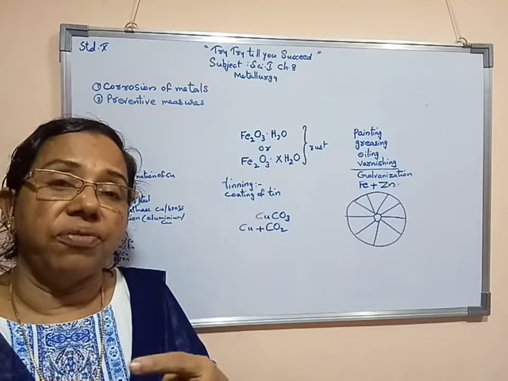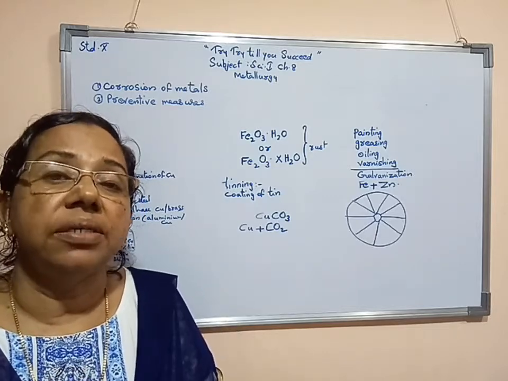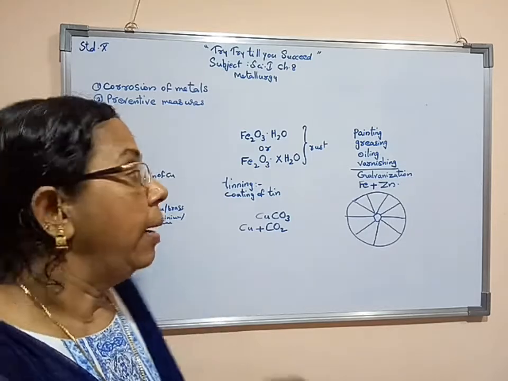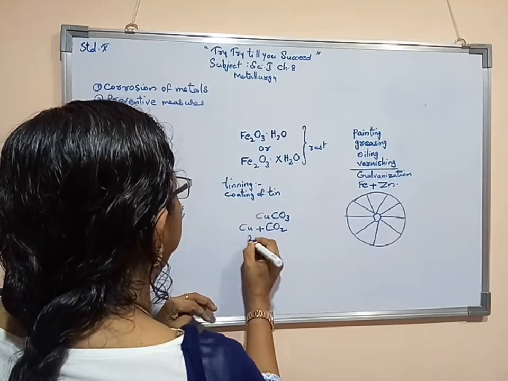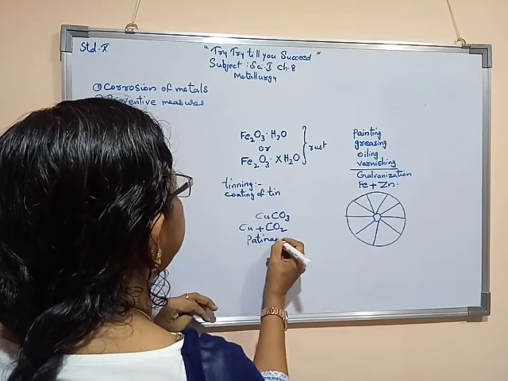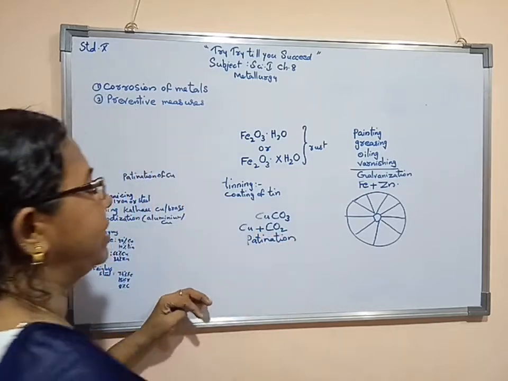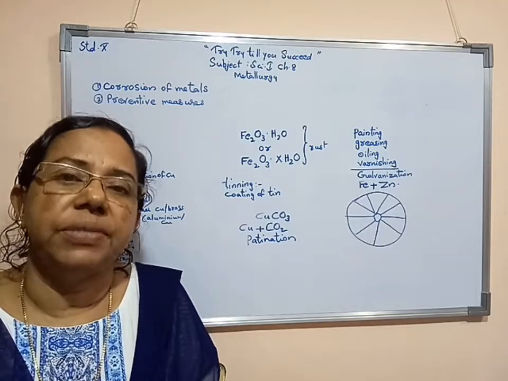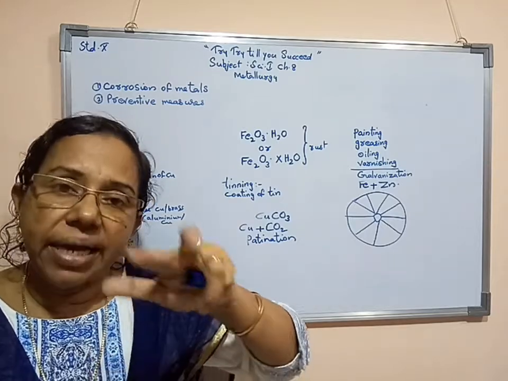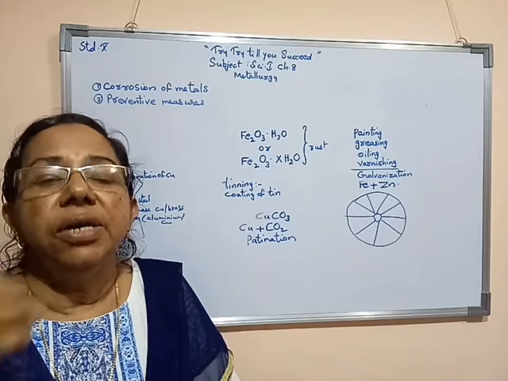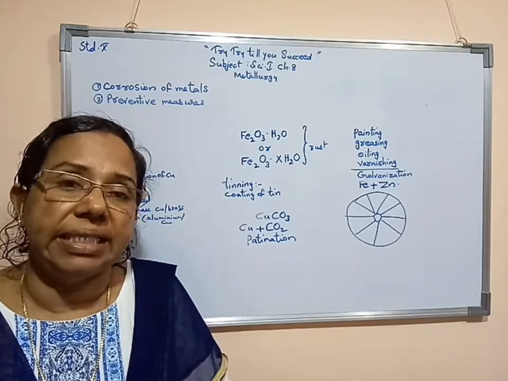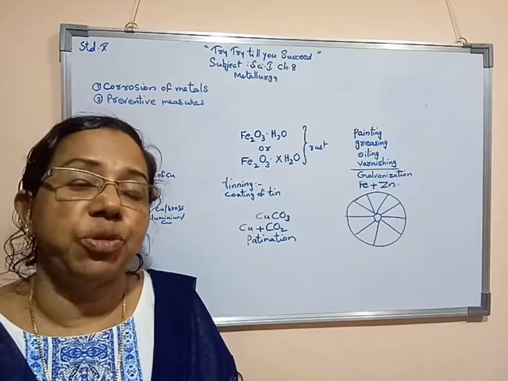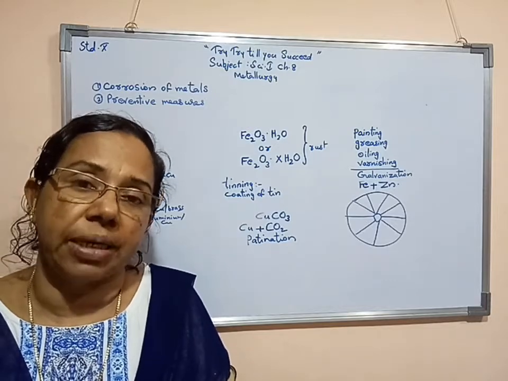Now the process of destruction of copper by copper carbonate is known as patination. So we can say that the formation of copper carbonate on as well as inside the copper is known as patination. Because of that greenish colored coat, if we keep any curry or buttermilk inside that container, it will spoil. We cannot consume it. In such a condition, it becomes a poisonous substance.